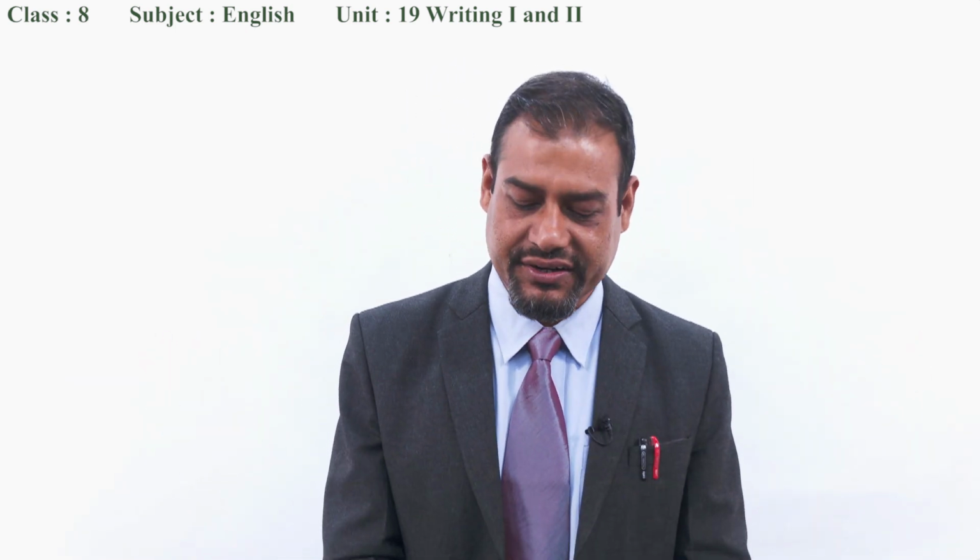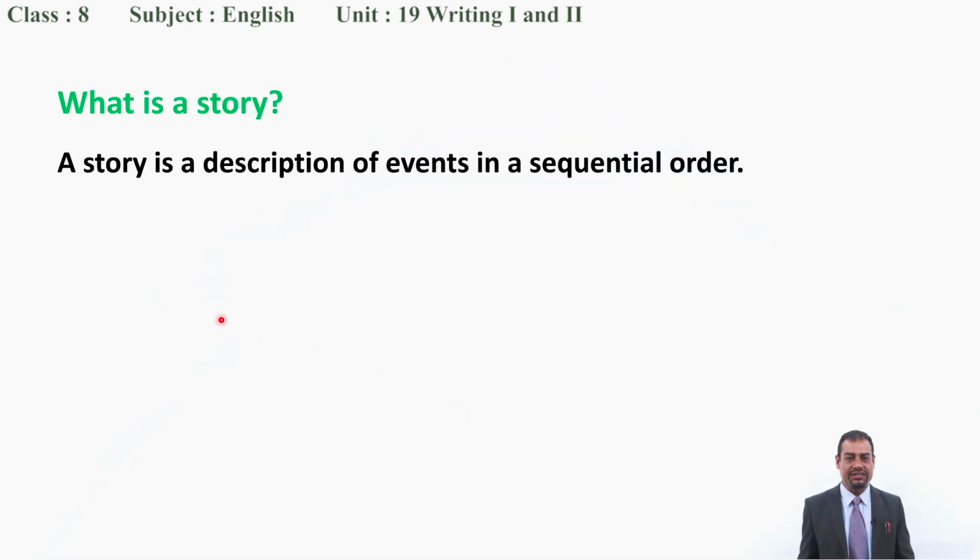Simply, a story is a description of events in a sequential order. So in that story which I gave you as an example, the model story, you can find a description of events, different events that took place there. What happened? Two friends walked through the forest to go to the city. While they were walking, they found a bag full of money and they were hungry also.